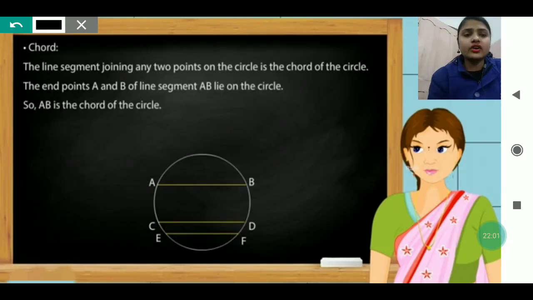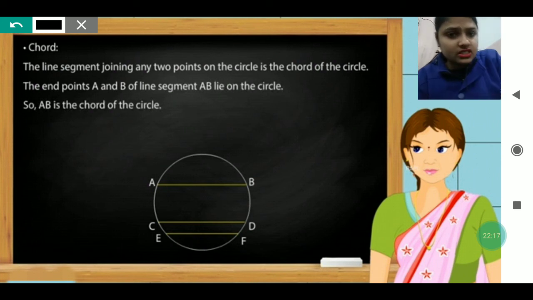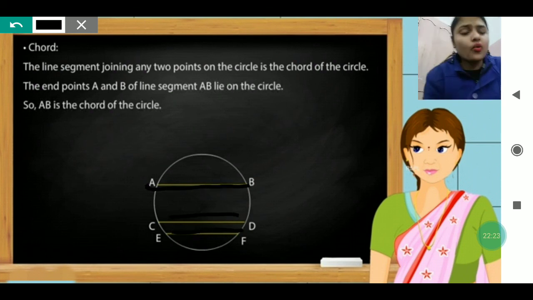In the same way, we are going to talk about the chord. The line joining any 2 points on the circle is called the chord of the circle. The end points A and B of a line segment AB lie on the circle, so AB is the chord of the circle. CD is also a chord.